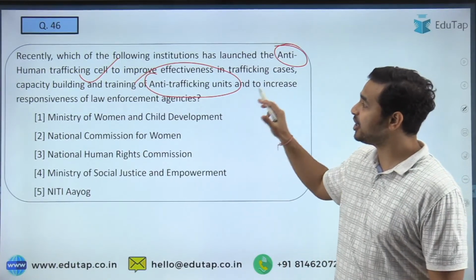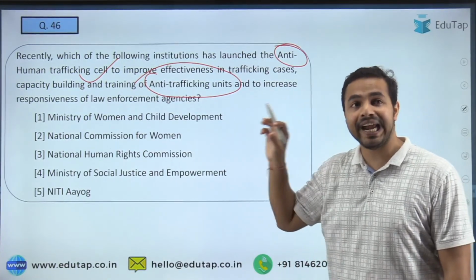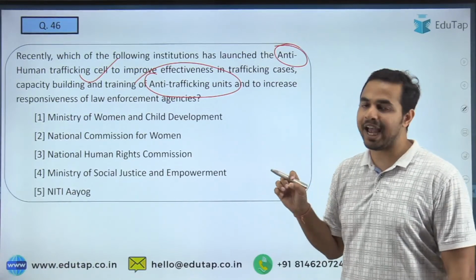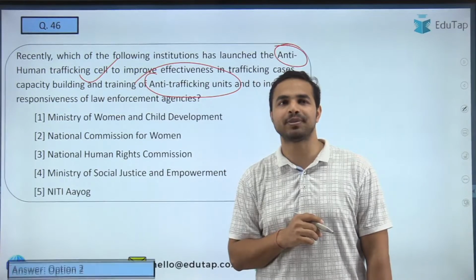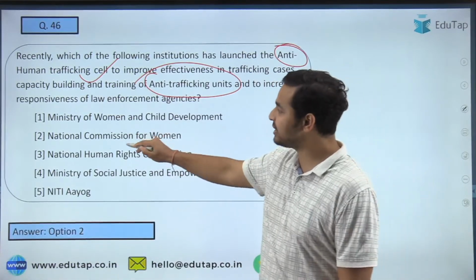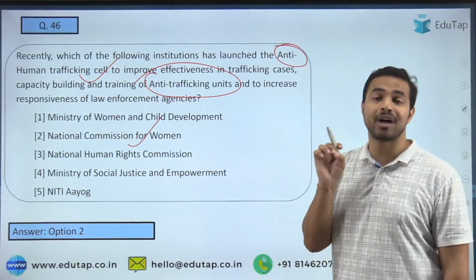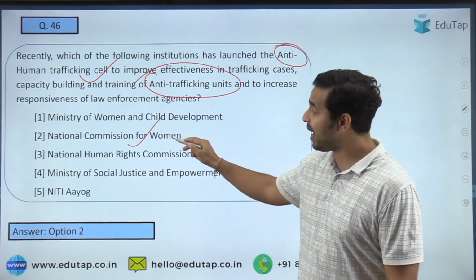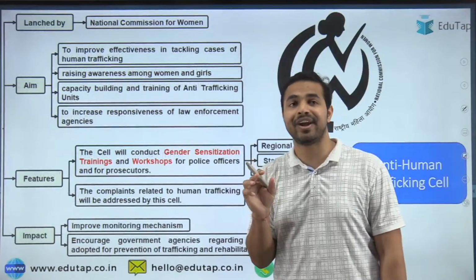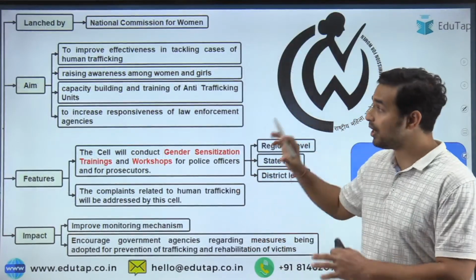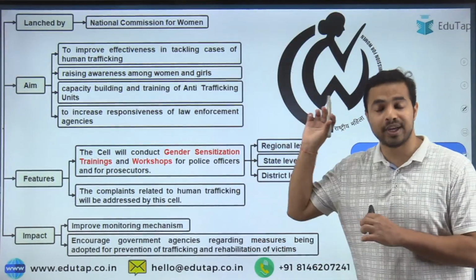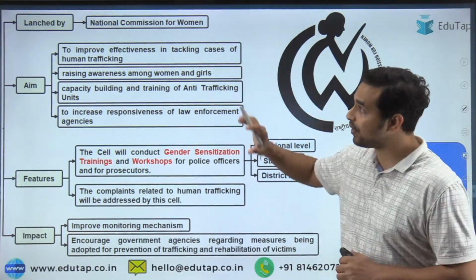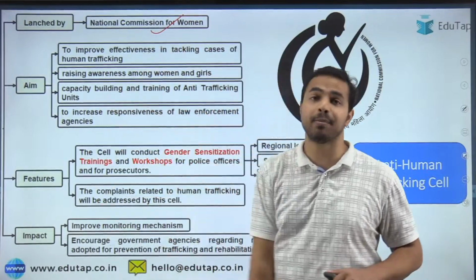Here the initiative which is being asked in the question is the anti-human trafficking cell, which was recently set up, and I am getting the right answer. The right answer is option number B, that is the National Commission for Women. So guys, kindly note this part that National Commission for Women is the right answer to this particular question. और यहाँ पर हमने इस particular part को, इस initiative को बहुत ही डिटेल के अंदर डिस्कस किया था in our PIB sessions. So once again I'm telling you, it was launched by the National Commission for Women.